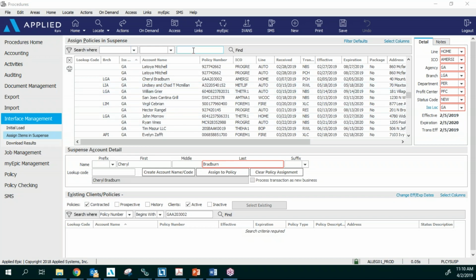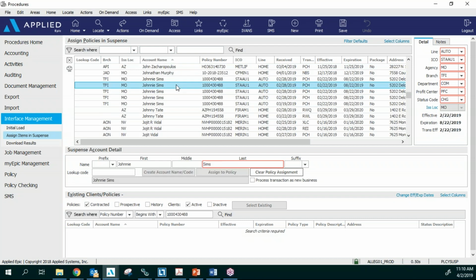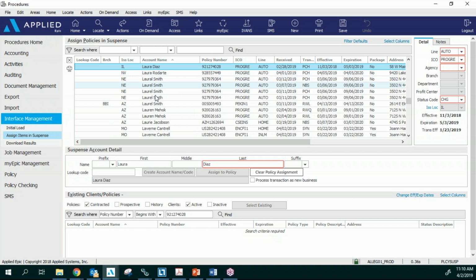So that suspense, don't use these filters, please. Use the columns. Click on it. And then if you're going to sort by, when you're looking for a first name, go ahead and just type in Laura, and then you can see if there's any clients under that that are yours. All right, so now let's move into EasyLinks.